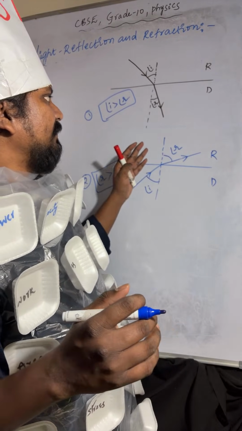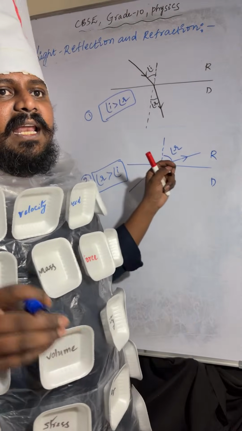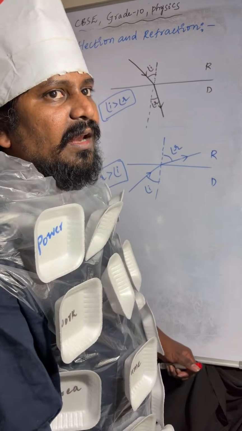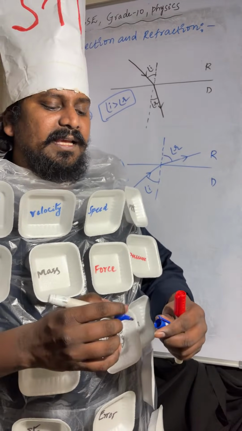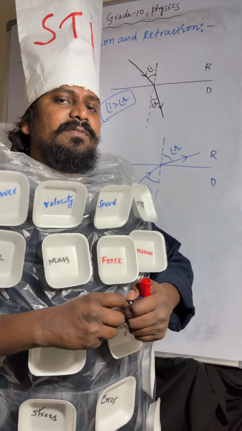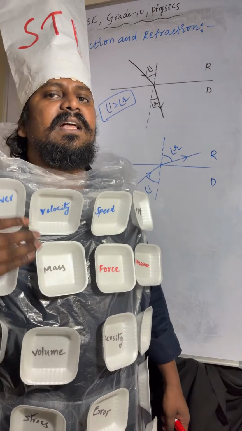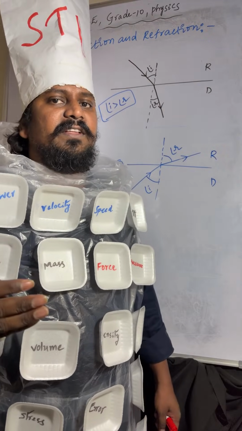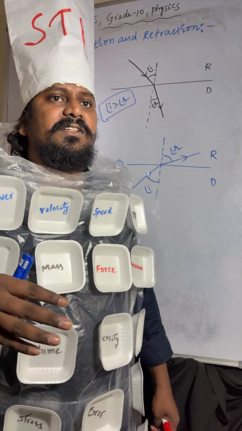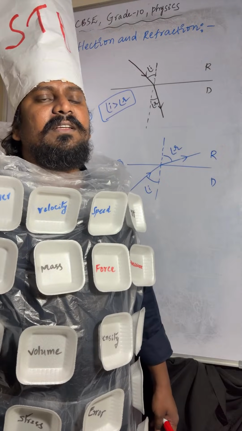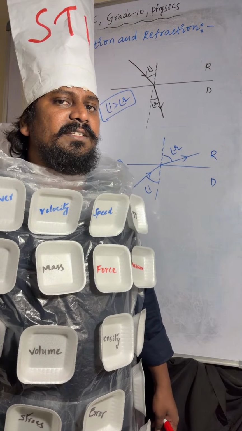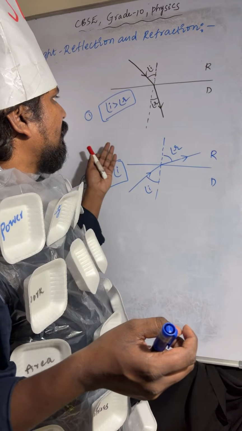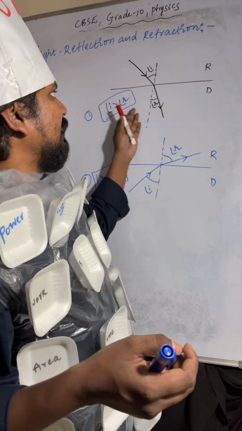Now we can see, if the light ray is passing along the normal line, what happens? What about angle of incidence, angle of refraction and angle of deviation? So angle of incidence is 0, angle of refraction also 0, and angle of deviation is 180 degrees.